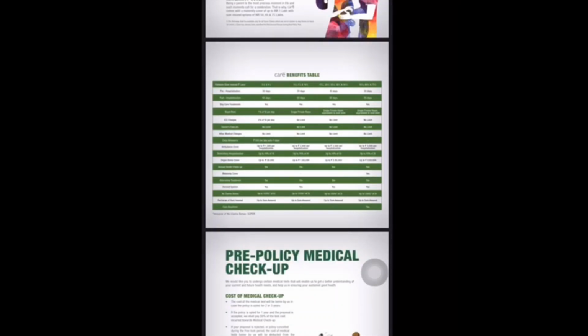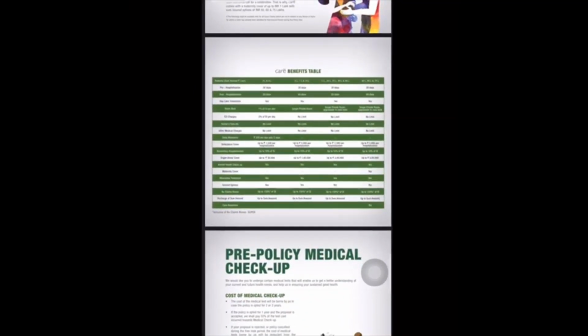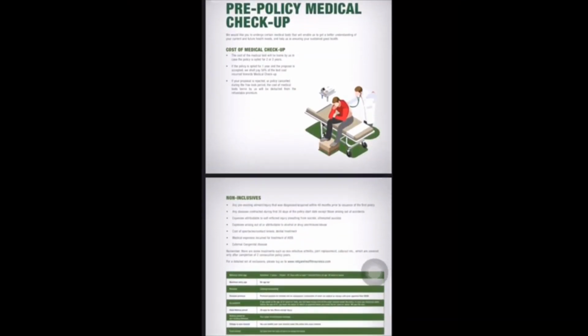They also provide organ donor cover. In this policy, they provide a single private room rent. They provide ICU rent up to 2% of the sum assured. These were the great advantages of the plan. So now let's discuss the waiting periods and the exclusions.